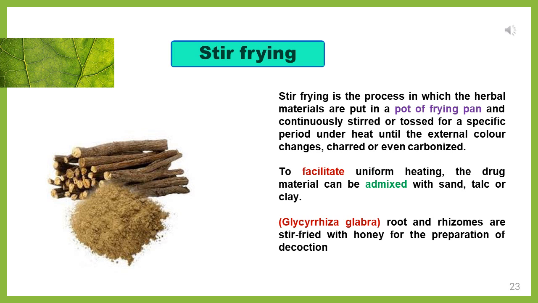To facilitate uniform heating, the drug may be admixed with sand, talc, or clay. Like you can see, groundnut is roasted in sand or clay-like material. That is the stir frying method.